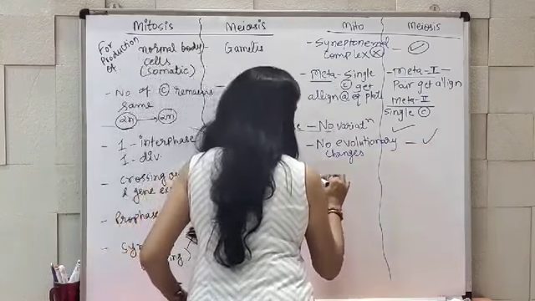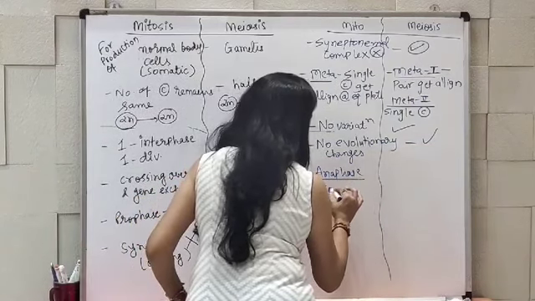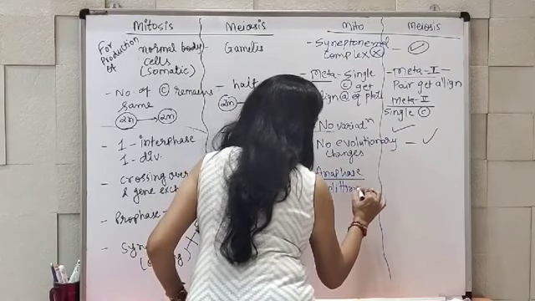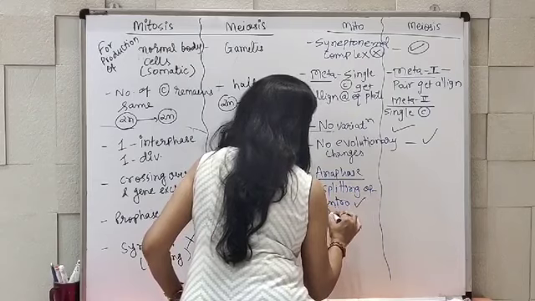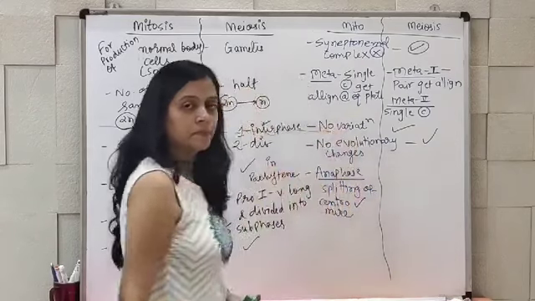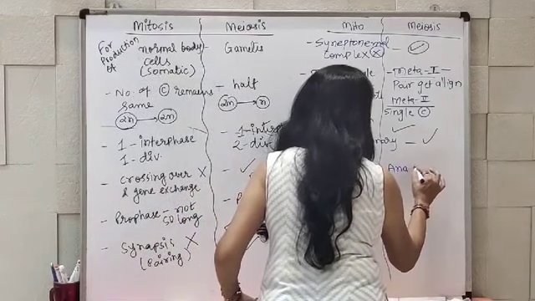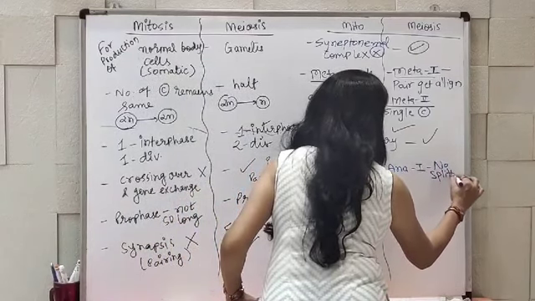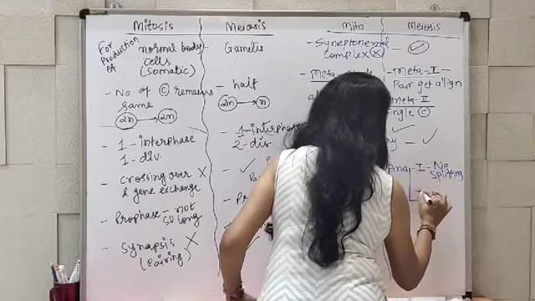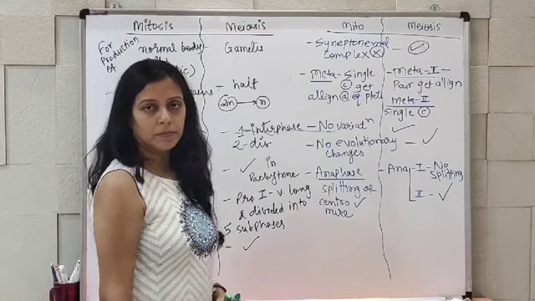Next, in anaphase, splitting of centromere is observed. Here in anaphase 1, no splitting, but in anaphase 2, splitting is observed.